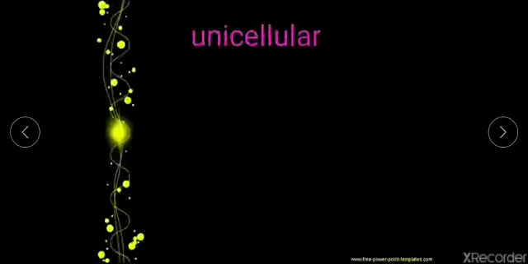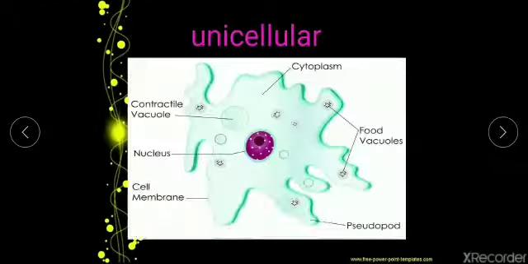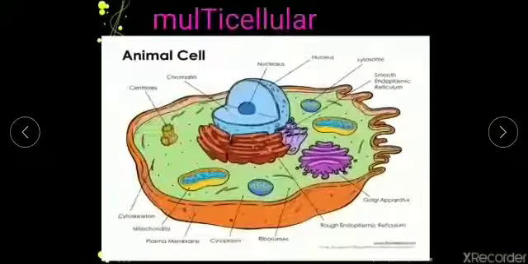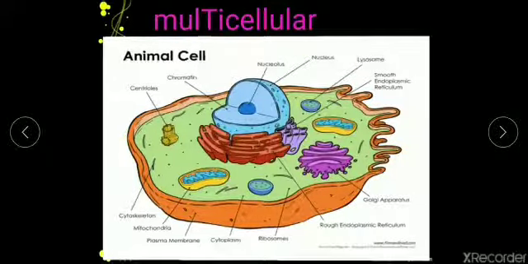Now the next thing is unicellular organisms. Amoeba, you can see over here, this is the structure of amoeba. As I told you, they don't have a well defined structure because they don't have a cell wall. So they can change their shape and size. And the next is multicellular organisms. We can consider a plant cell or animal cell. Here I am showing you the diagram of an animal cell.